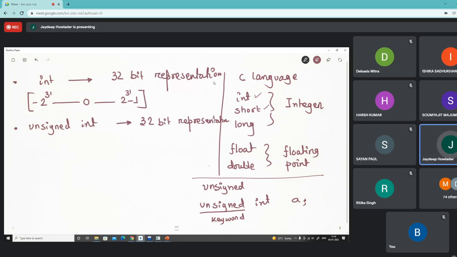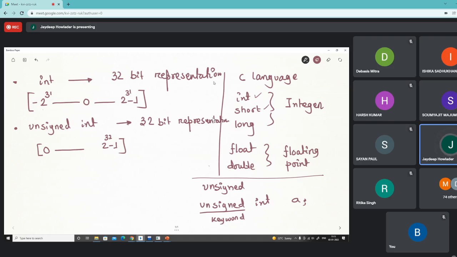So if we declare int, which is the default declaration, then the range is like that. Otherwise, if we declare unsigned int, then there is no negative part, so we have values from 0 to 2 to the power 32 minus 1. Understand?